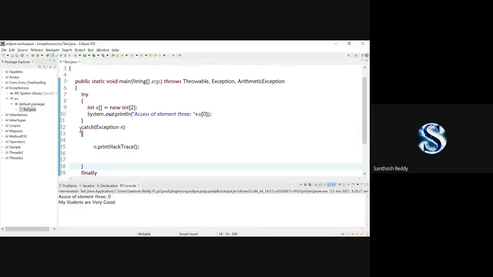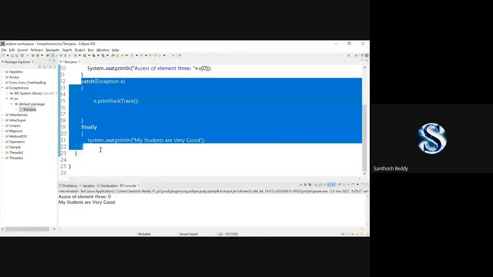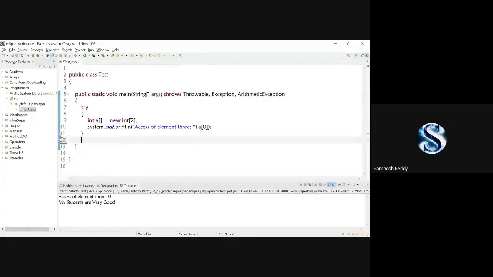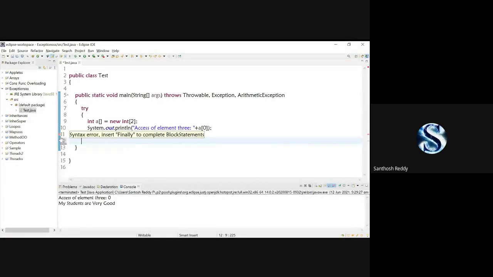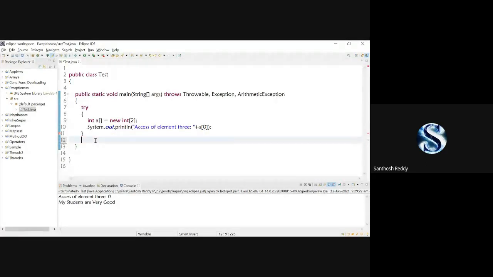Now you can check it out. If I remove this catch block and finally, you'll get an error here: syntax error, insert finally to complete the block statements. So what should you do? Either add a catch block here, or write a finally block below the try.